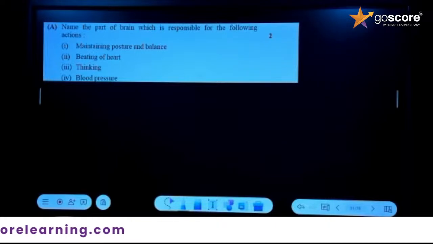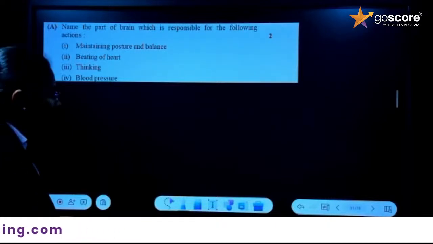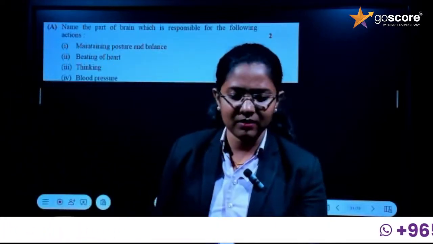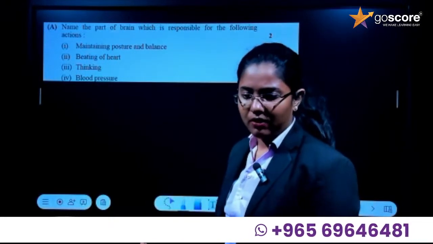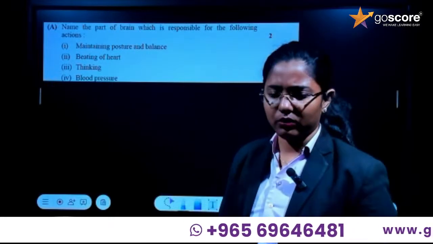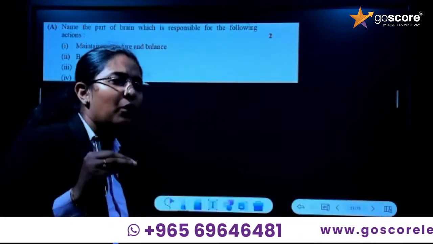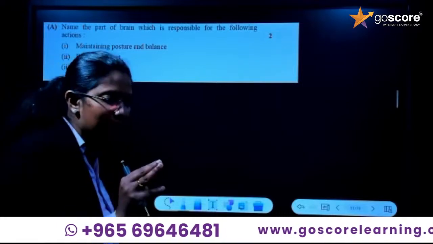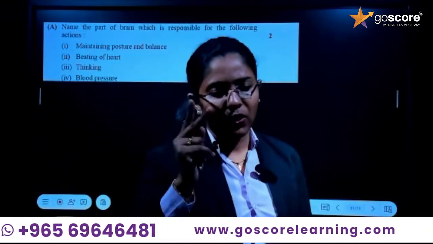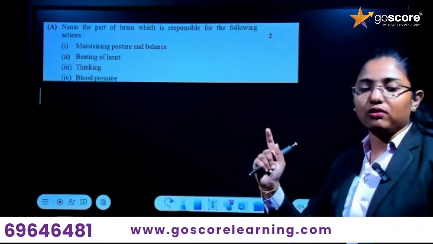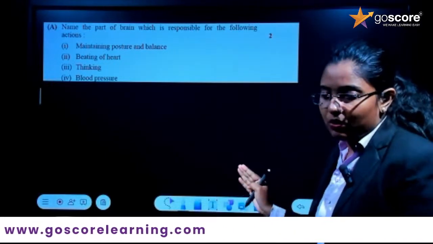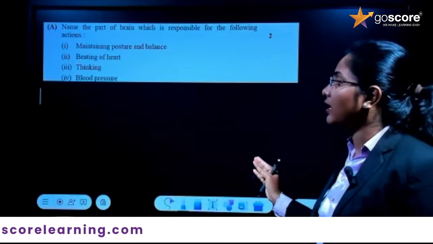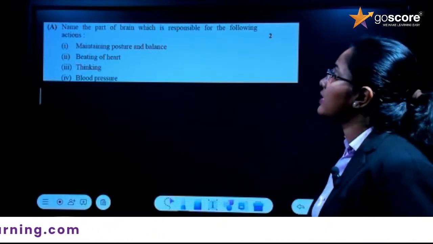The part of the brain which is responsible for the following actions. It is a sure question, my dears. In every question paper, you can find this question. There is no option for this. You have to study. Either it will come for 2 marks or 1 mark, or 3 marks or 4 marks or 5 marks. At any point you can find this question. So you have to study and think about this. So what is the first question?